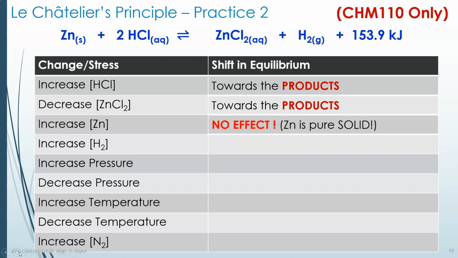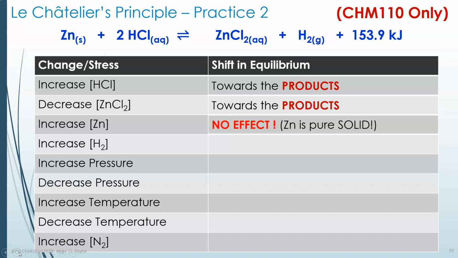Pure solids and pure liquids, just like in our calculation of our Keqs, have no effect on the equilibrium if you change how much zinc. If you throw in another chunk of zinc, it's not going to shift the equilibrium. If you remove a chunk of zinc, as long as there's a little bit of zinc in there, it's still the same concentration of zinc. It may not be the same total amount, but it's the same concentration. So by adding zinc, we're not really adding concentration, and probably shouldn't have the brackets around the zinc, but we're not increasing the zinc. We can't increase the zinc concentration.